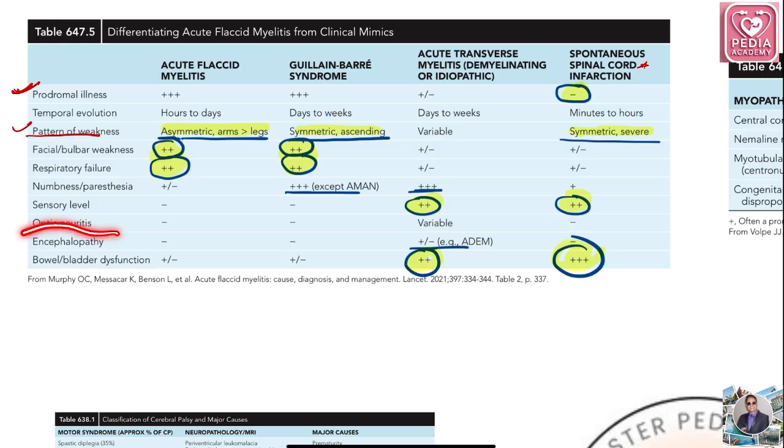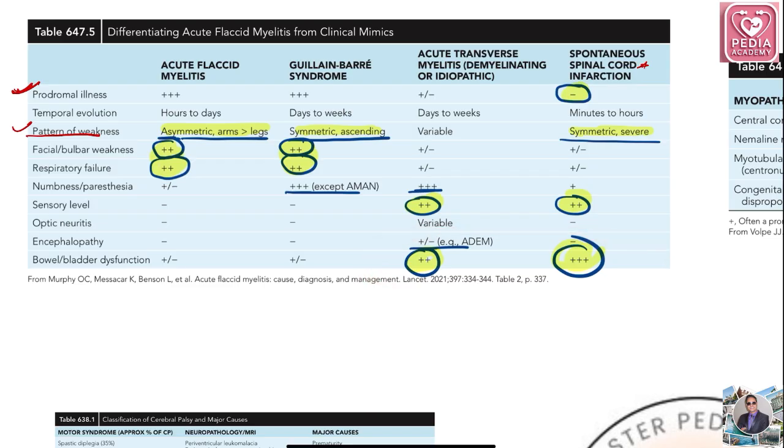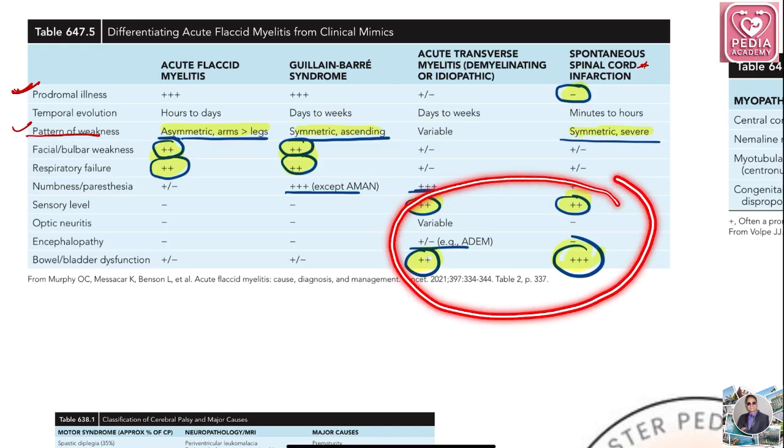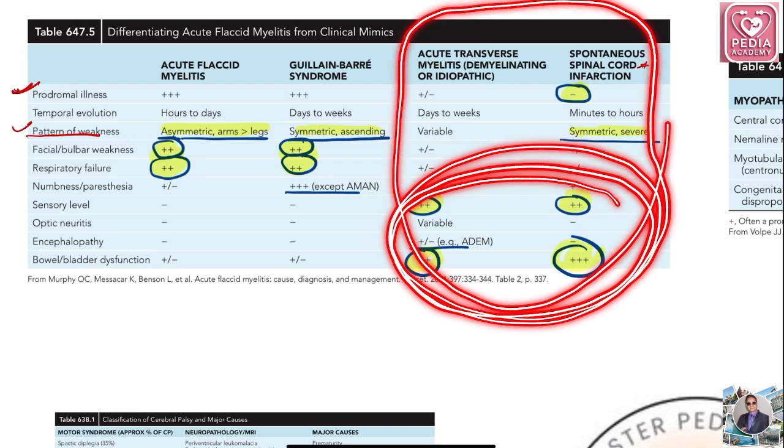Encephalopathy generally will be absent, but if it is associated with ADEM, it will be there. Bladder and bowel dysfunction are the hallmark of acute transverse myelitis or spontaneous spinal cord infarction. So we have seen that sensory level and bladder bowel dysfunction are the hallmark of these two conditions.